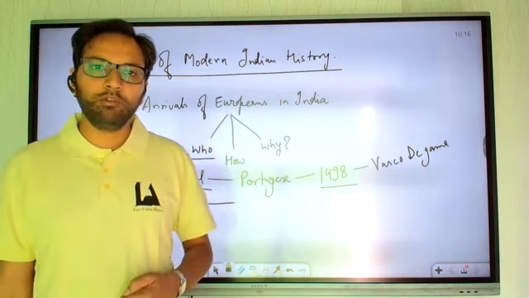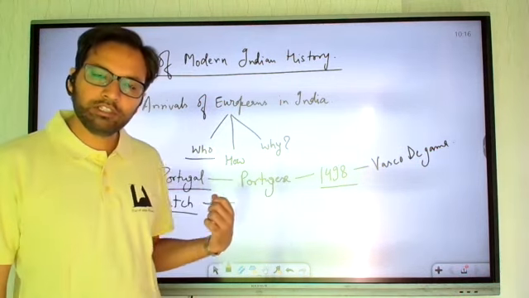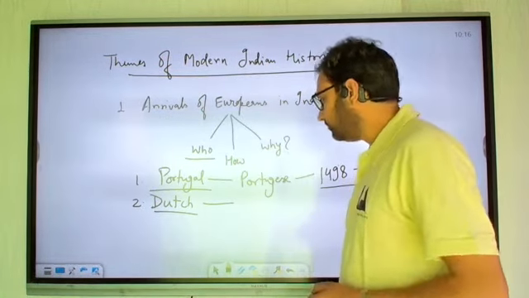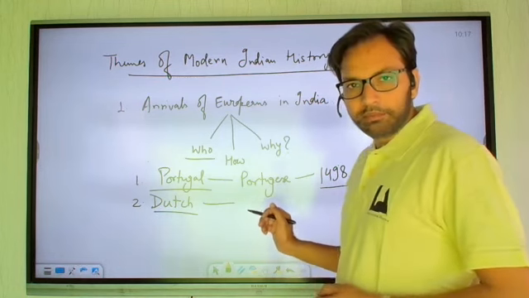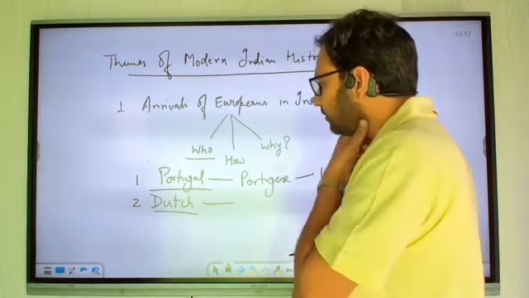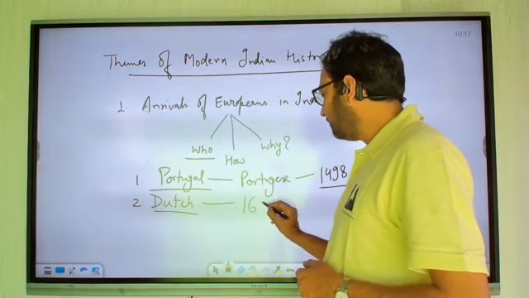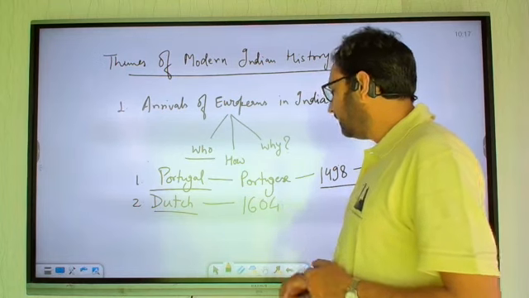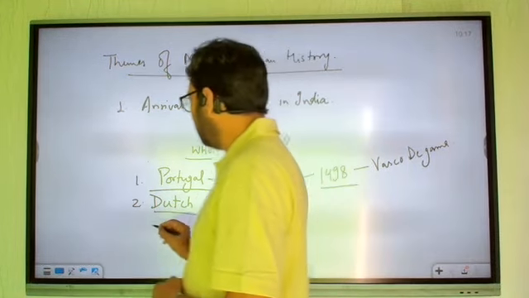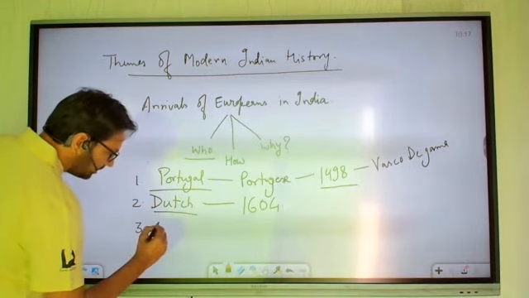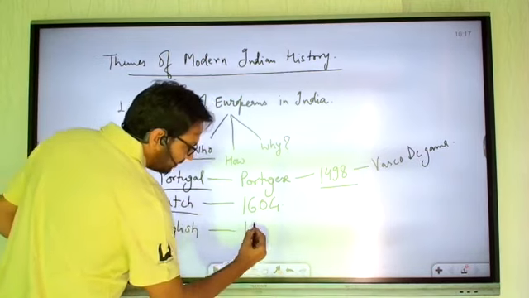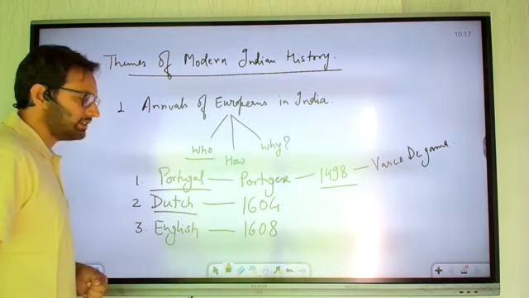Dutch. If you wanted to name a country related to the Dutch, it is, yes, Norway. Netherlands is more appropriate. Netherlands is the country, not Norway. So when did they come? They came a little later, in the year 1604, right? 1604. Third in sequence were, yes, you're right, the English. The English came in the period 1608.